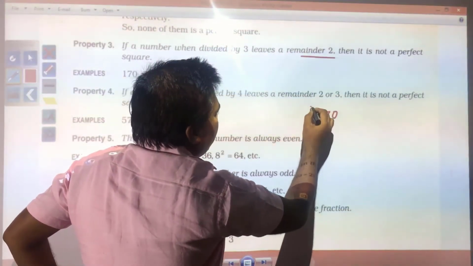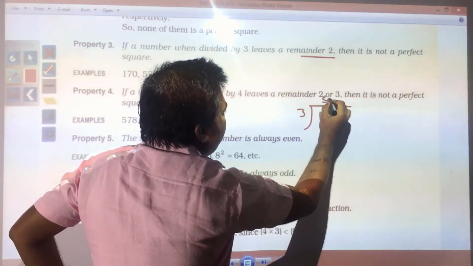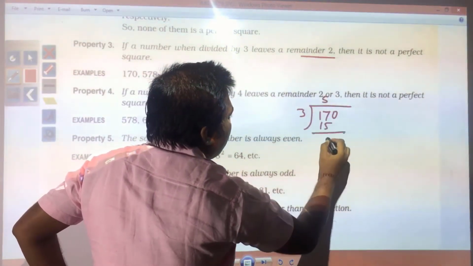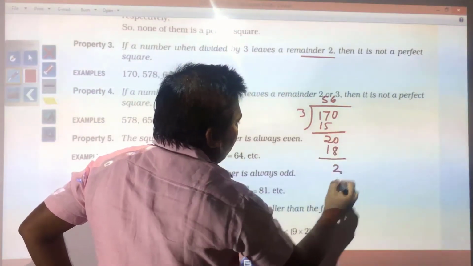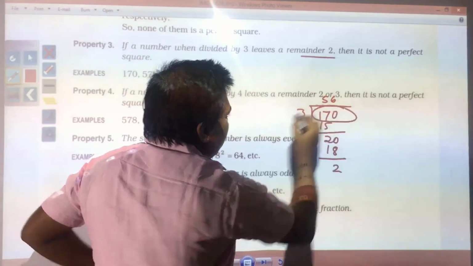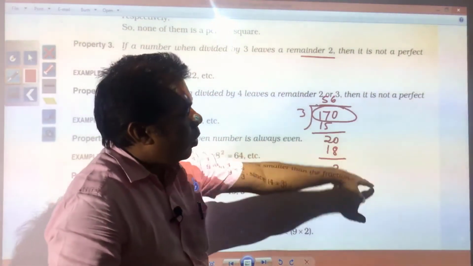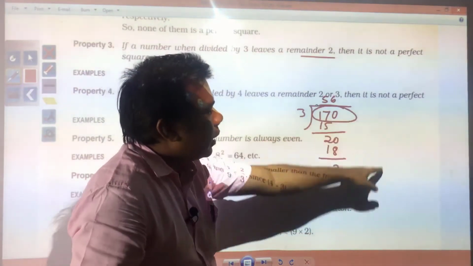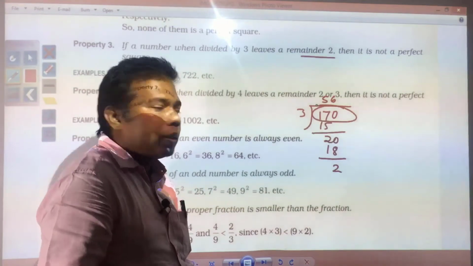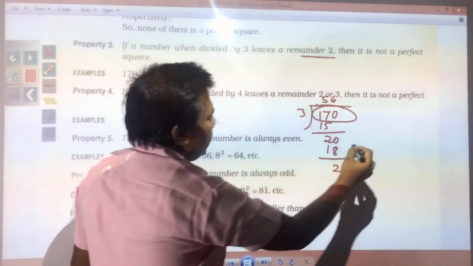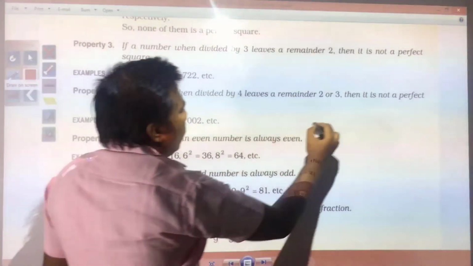You divide this by 3, what will you get? 3 fives are 15, 3 sixes are 18, you have remainder 2. It means this number 170 will not be a perfect square. You can find out also. Do prime factorization and you will see that this will not be a perfect square. You can check also.